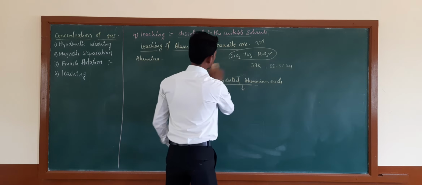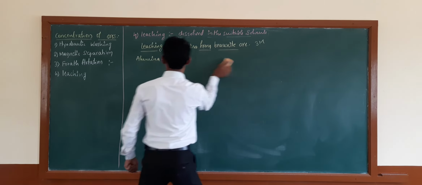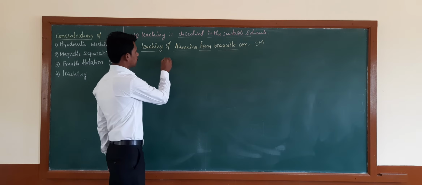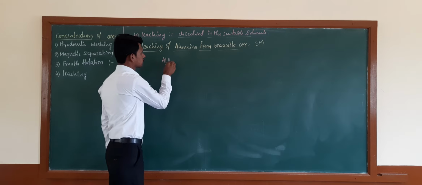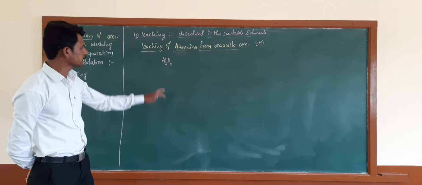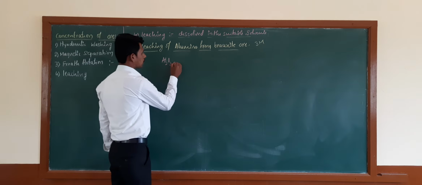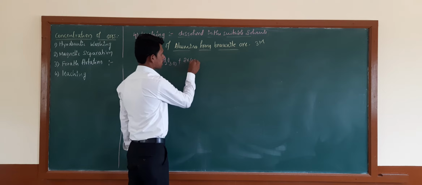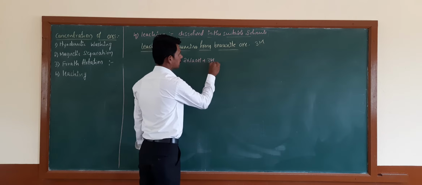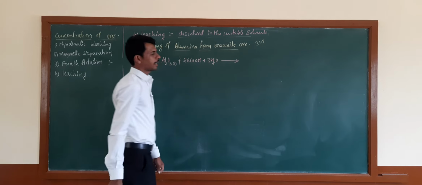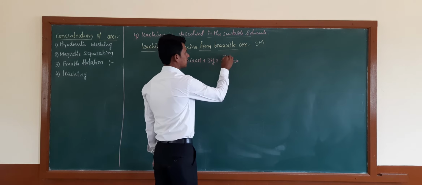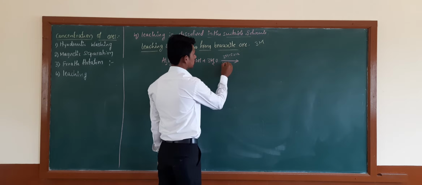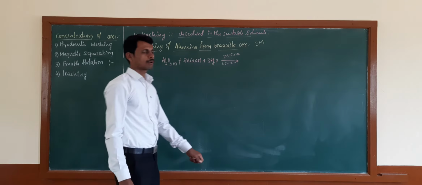First, already you know, we take the bauxite ore. The bauxite ore, its general formula is Al2O3. It is not the formula of the aluminum oxide. It is the bauxite ore that is in the solid form. Then you have to add the sodium hydroxide solution at a temperature of 373 to 523 Kelvin and 35 to 36 or 37 bar pressure.